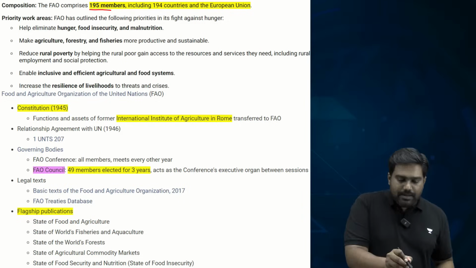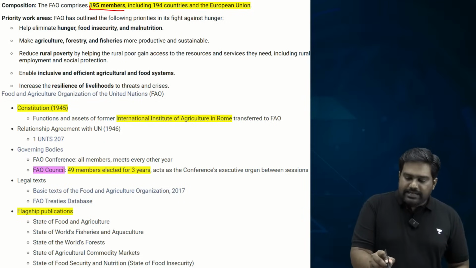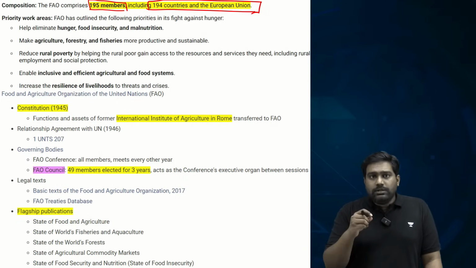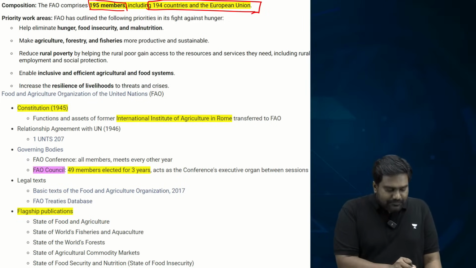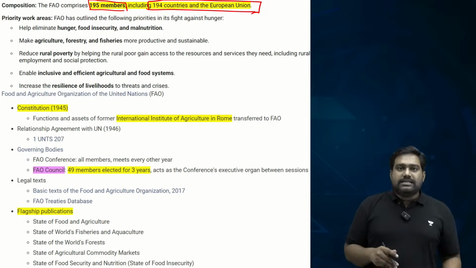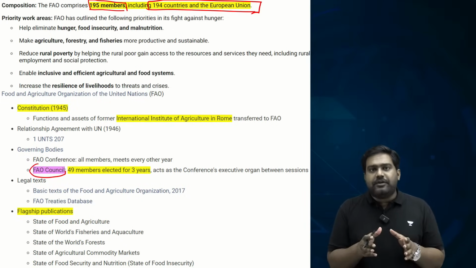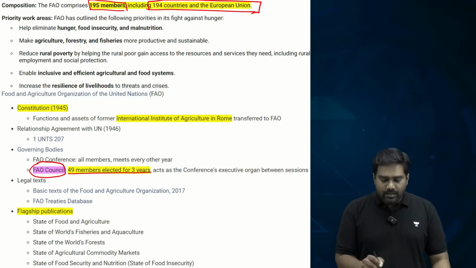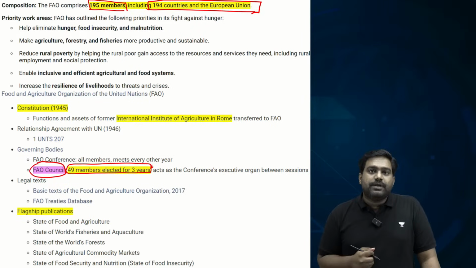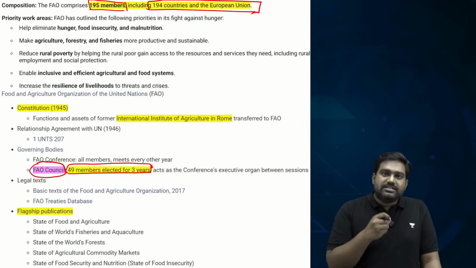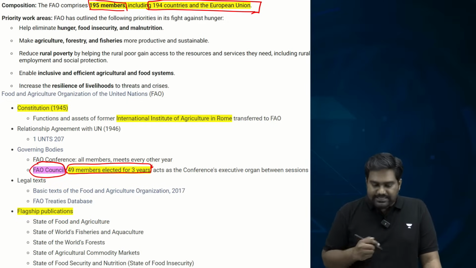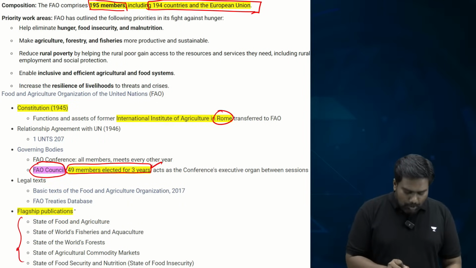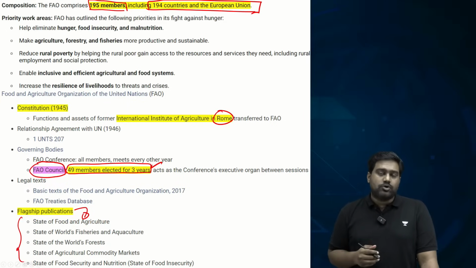It has 195 members, 194 countries and the European Union hold membership of FAO, and all the decisions are taken by the FAO Council. There is a decision-making body within the FAO called the FAO Council that consists of 49 members of the UN who are elected for 3 years. Understood? So this is the highest decision-making body of Food and Agriculture Organization. It is headquartered in Rome, and it brings out these important reports, the flagship reports of FAO.